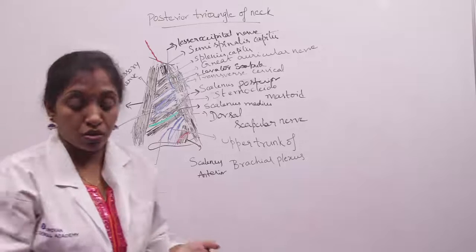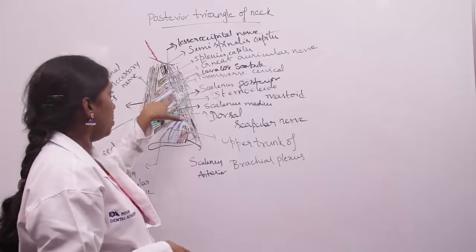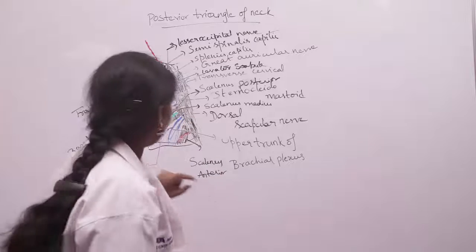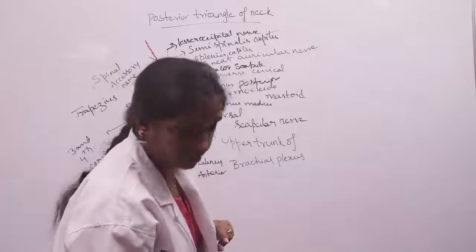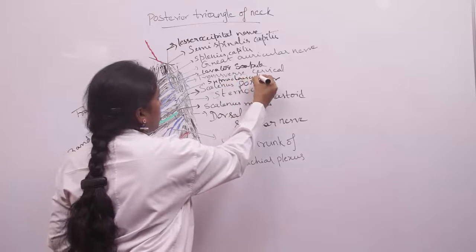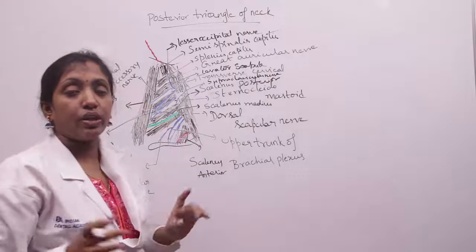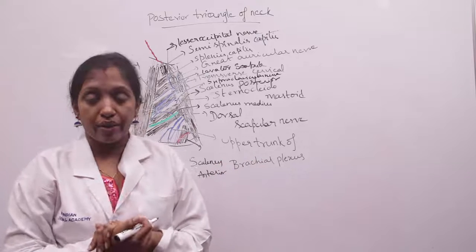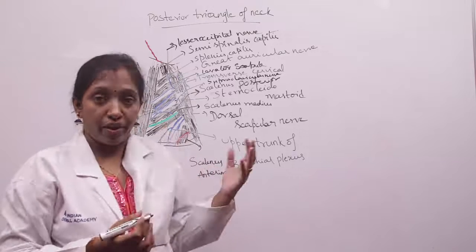And four cervical nerves can also be seen in the posterior triangle. They are the lesser occipital nerve, great auricular nerve, transverse cervical nerve, and supraclavicular nerve. And we can see the upper trunk of the brachial plexus. We know that the brachial plexus is formed by C5 to T1 roots, and C5 and C6 roots unite to form the upper trunk. Sometimes the upper trunk may be occasionally seen in the posterior triangle.